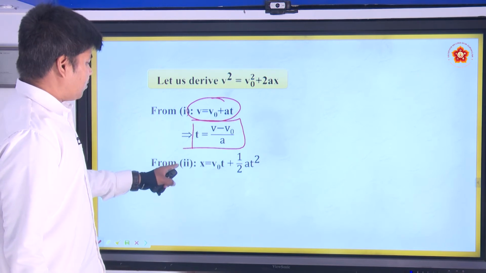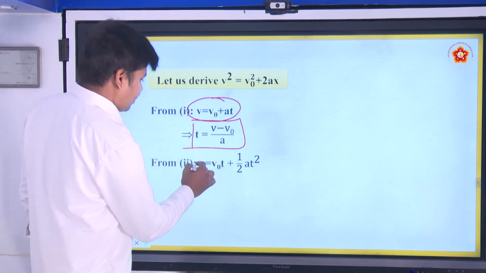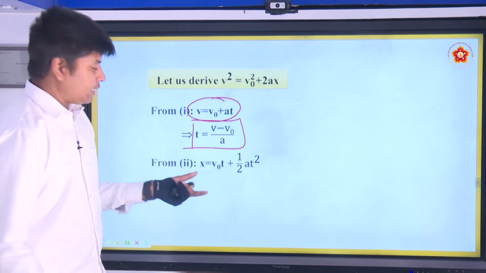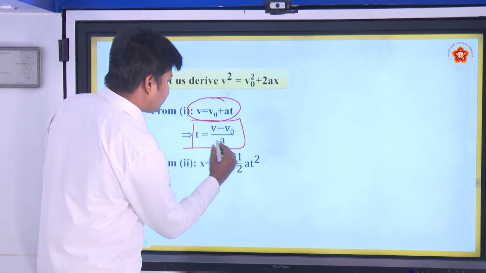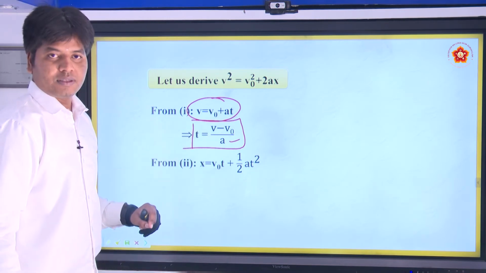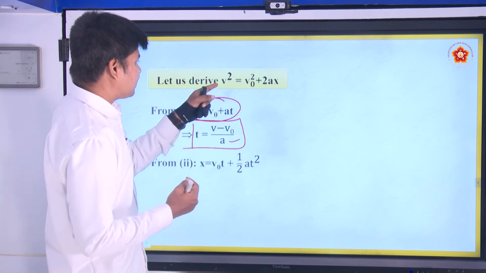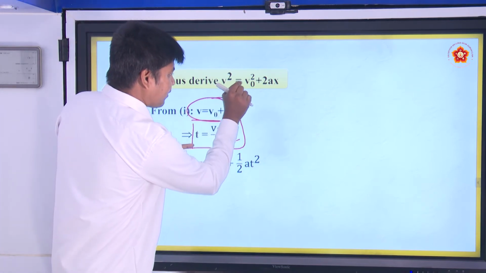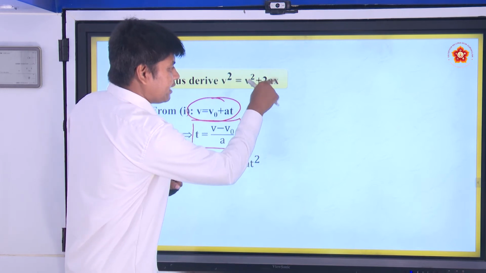From the second equation we already know x is equal to v naught t plus half at square. This we have already derived, and we know t in terms of velocity and acceleration. Basically this is the relation between initial velocity, final velocity and displacement.